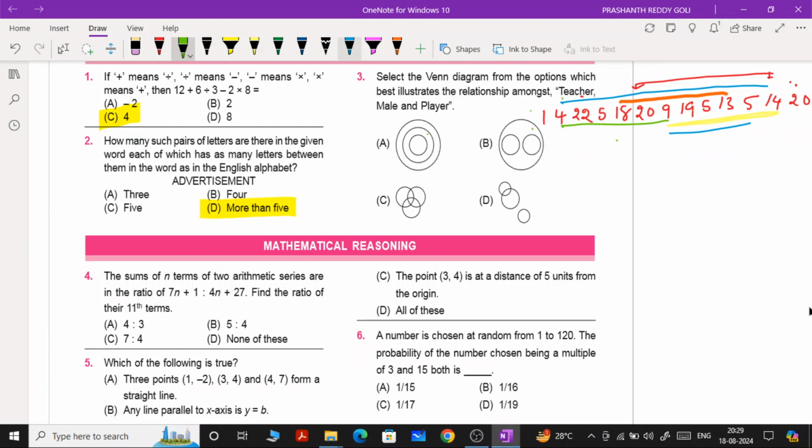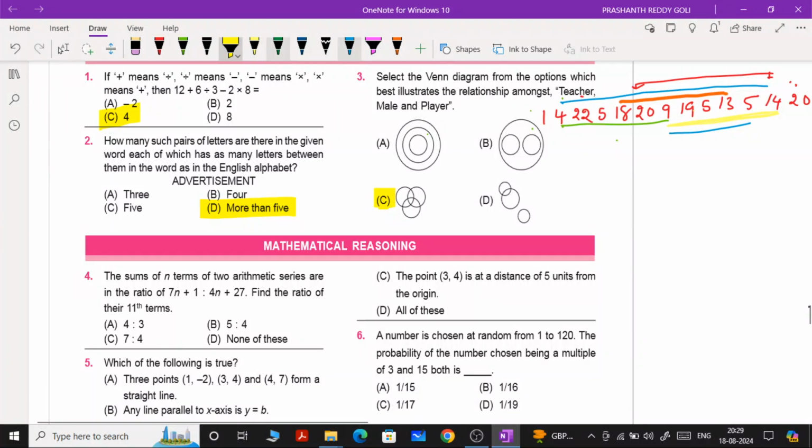If you focus on this one, male, player, teacher, there is a relation between teacher, male and player also. That is, a teacher can be male and a player. That is the reason a relation must be there for the given three. Hence, C is the answer for this question.